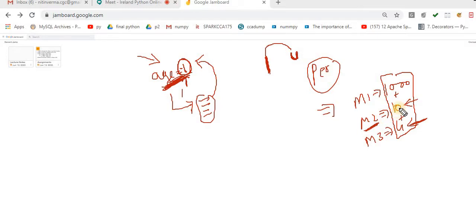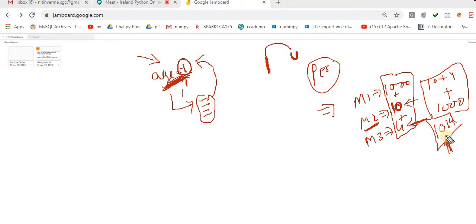But this is not a valid input in this context. Because 10 plus 4 plus 1000, it will say 1014, and now it will do the calculation according to this value. But the actual scenario is that the person has failed in these 2 subjects, yet it will calculate the percentage according to this, and your percentage might be 90%, or more than 90%. So how can we handle this type of scenario?